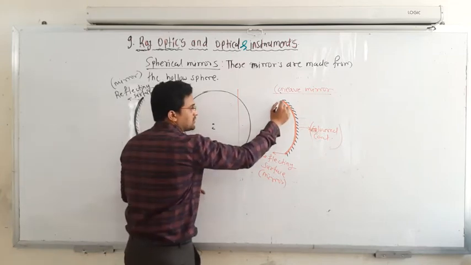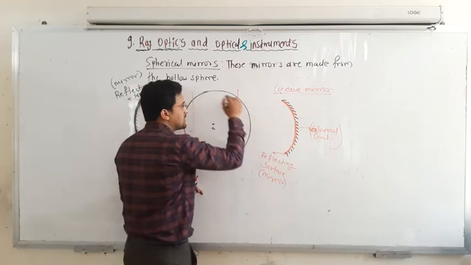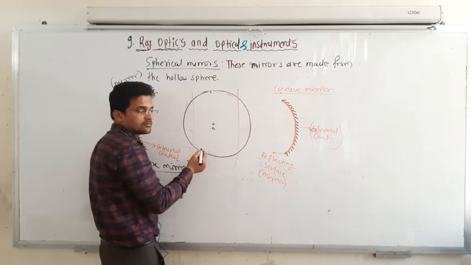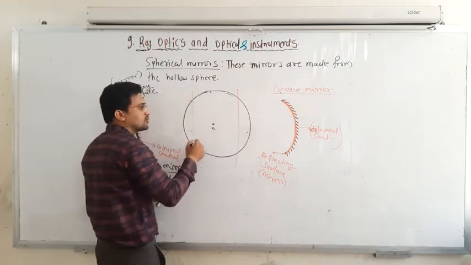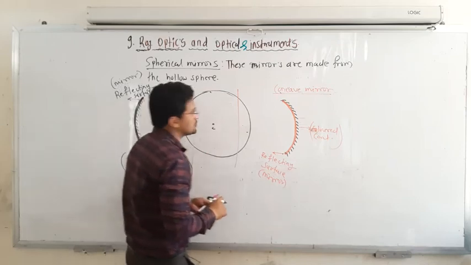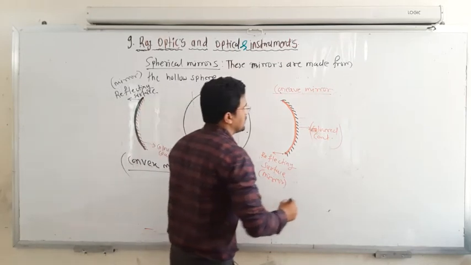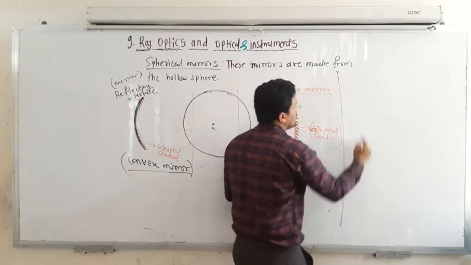So whatever the center for this curvature, the same center is for this sphere. And whatever the radius for this curve, the same radius is for this sphere. So better I will write it down here.